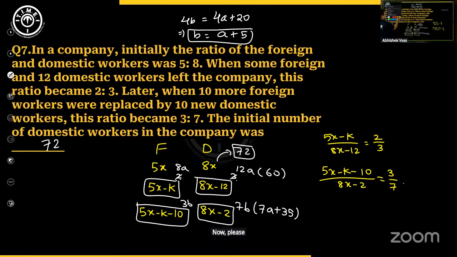Now please understand, if at all I was involved in solving these two equations and somehow trying to find out the value of x and k, it would have taken much longer time, right? As compared to this small observation wherein the gap here is increasing by 20 and all, and we made some relation between the variables that made the task a little bit easier.